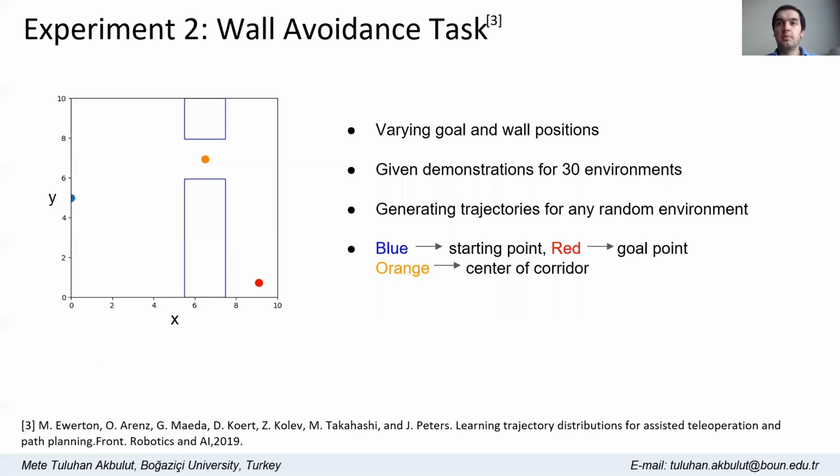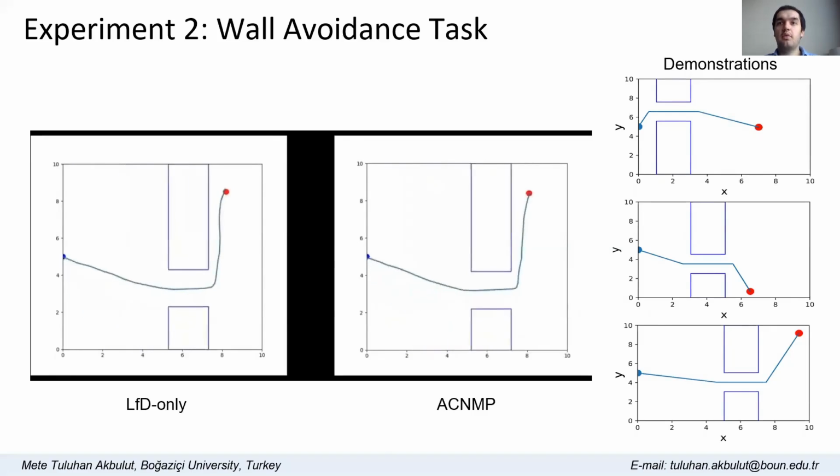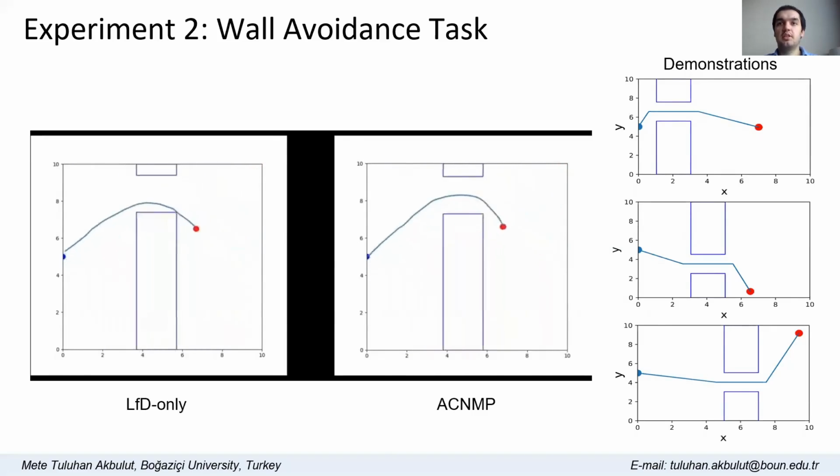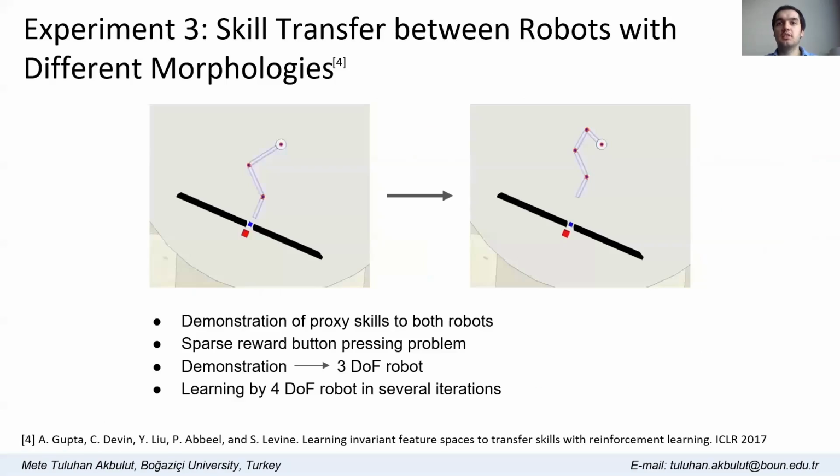We adapted this experiment from Everton et al. to test our model's adaptation capability in a different setting. The aim is to produce a trajectory that starts from the fixed blue point, avoids the randomly positioned wall, and ends at the randomly selected red goal point. Demonstrations are given for 30 environments. The example demonstrations are shown on the right, and the performance of the LfD-only model and ACNMP is shown on the left. As shown, while both methods are competitive in terms of the environments used, ACNMP outperforms Everton et al. when the number of sample trajectories is considered.